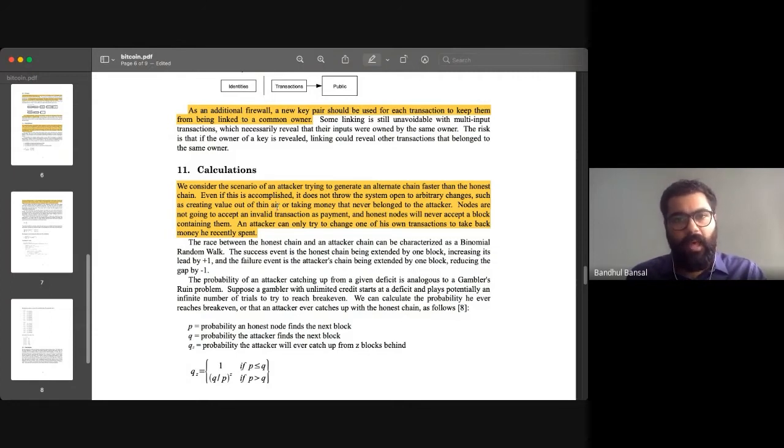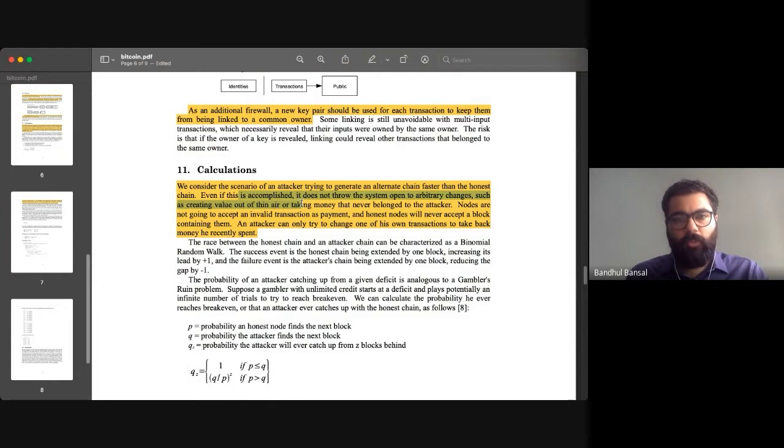So this first paragraph actually tells everything that we need to know. We consider the scenario of an attacker trying to generate alternate chain faster than the honest chain. Even if this is accomplished, it does not throw the system open to arbitrary changes, such as creating value out of thin air or taking money that never belonged to the attacker.